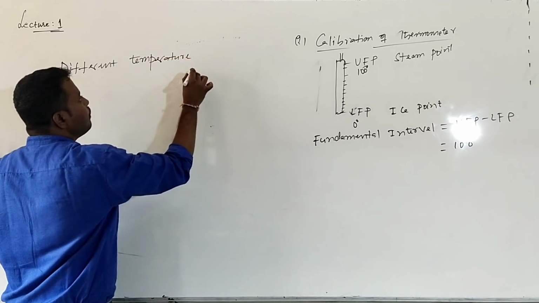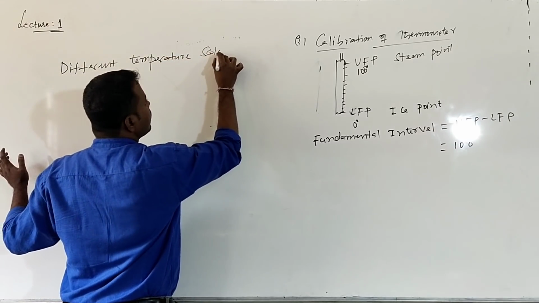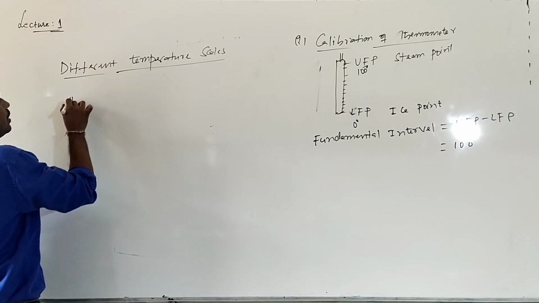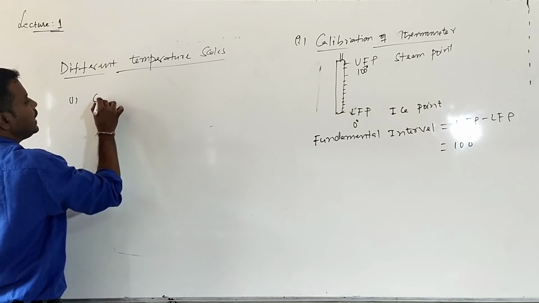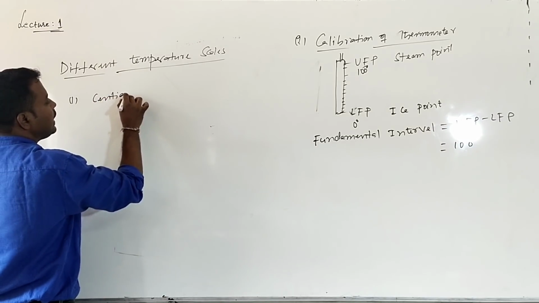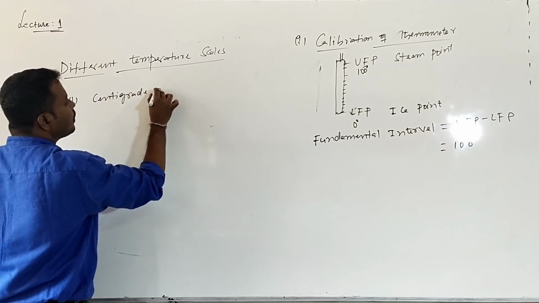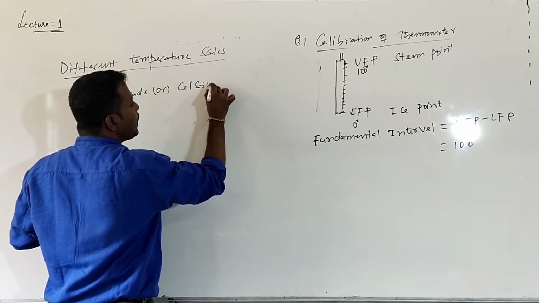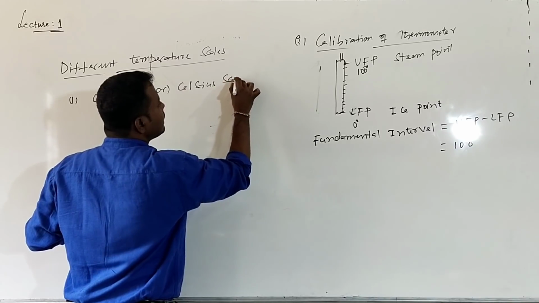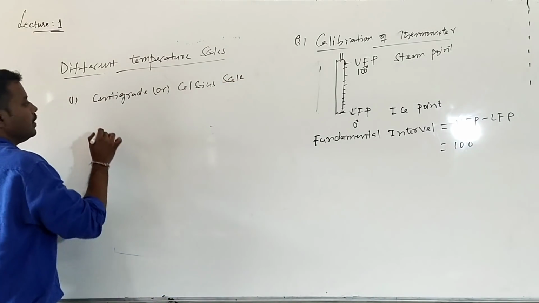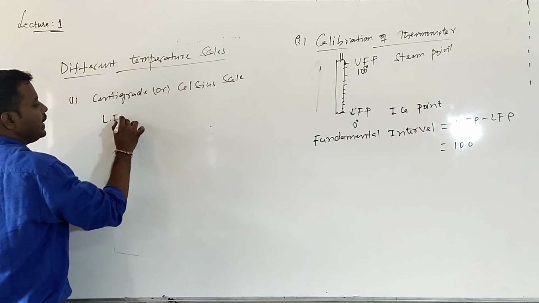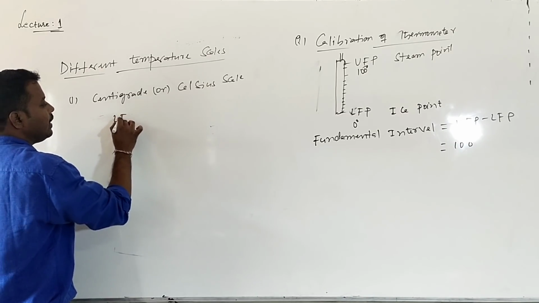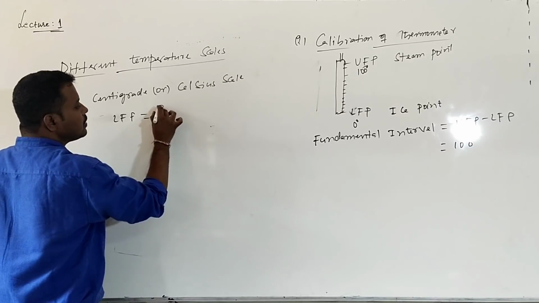Different temperature scales. The common scales we will come to know here: one is the Celsius scale, or centigrade scale. In this Celsius or centigrade scale, the lower fixed point, LFP, is 0 degrees Celsius.